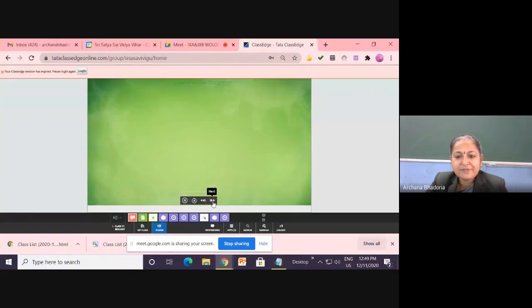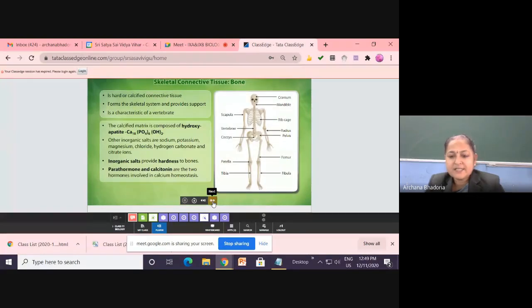Now we will take up the next connective tissue. So put the subheading first, the bone. The next connective tissue we are starting is bone. Everyone knows that the whole skeleton of your body, the framework of the body, is made up of the bone. It is there in front of you in the picture the screen is showing you. ये हमारा पूरा का पूरा जो framework है body का, that is made up of the bone.